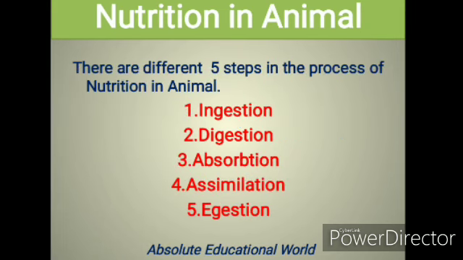There are 5 different steps in the process of nutrition of animals. Number 1, ingestion. Number 2, digestion. Number 3, absorption. Number 4, assimilation. And number 5, egestion. Now we discuss one by one what is ingestion, digestion, absorption, assimilation, and egestion.